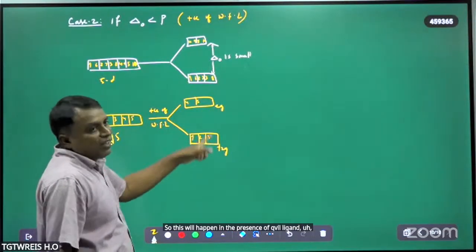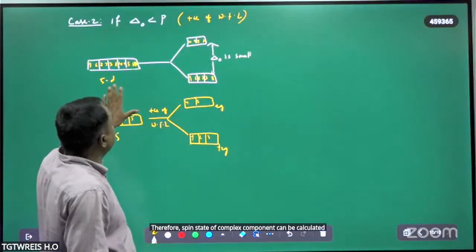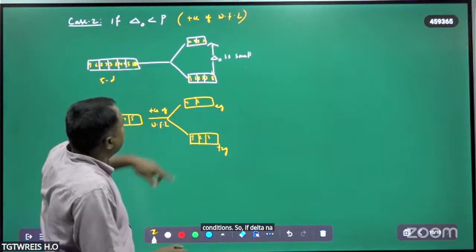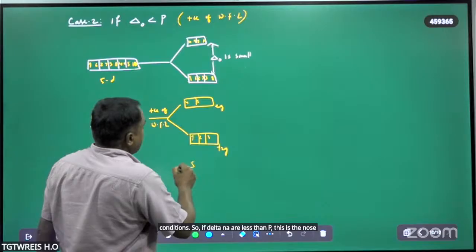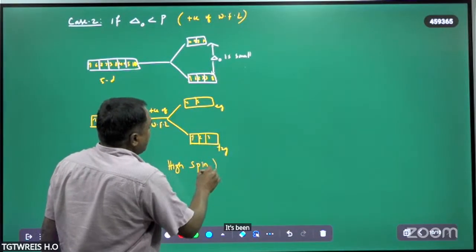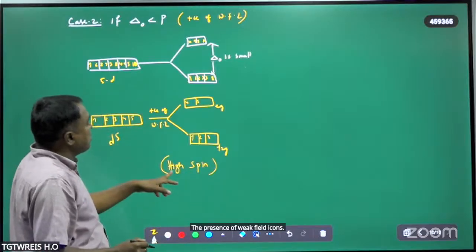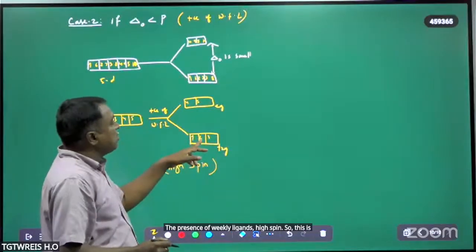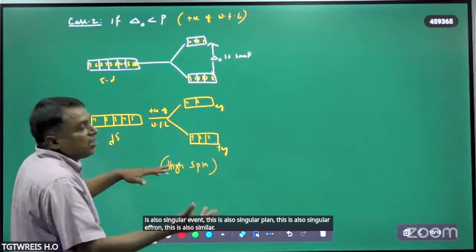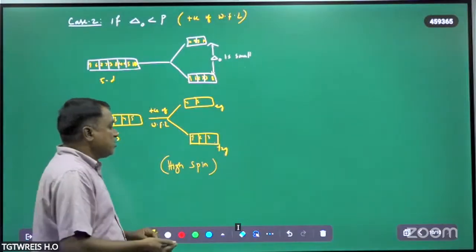Here spin is very high. Therefore, the spin state of a complex compound can be calculated with these conditions. If delta naught is less than P, this is the high spin complex. High spin complex compounds are formed in the presence of weak field ligands. So this is a single electron, this also a single electron, this also, this also, this also. Single electrons are more, therefore that will be the high spin complex.